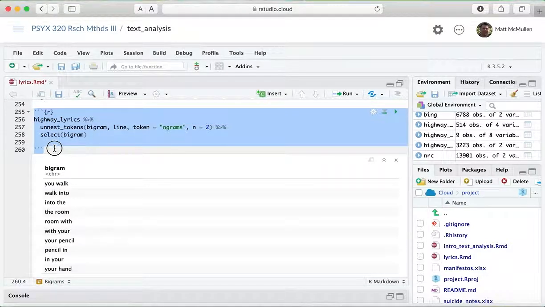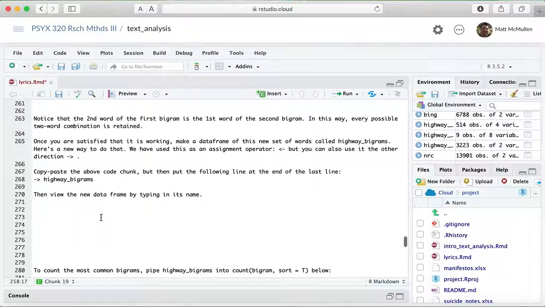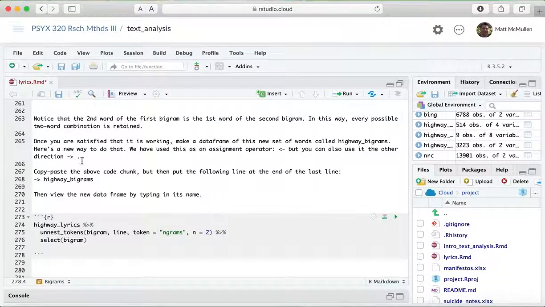Once you're satisfied, we're going to make a new data frame of these words called highway bigrams. I'm going to copy this, since it is working for us, and put it down here. I wanted to show you something else. In the past we've used this arrow, like highway bigrams and then this arrow. By the way, you can get that arrow if you missed this before with Option or Alt and then the dash key on the keyboard, which is a shortcut for creating that arrow.